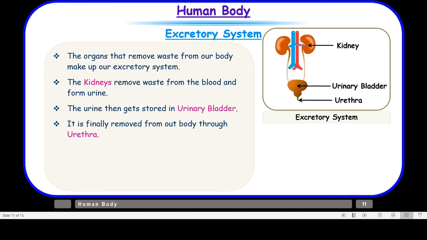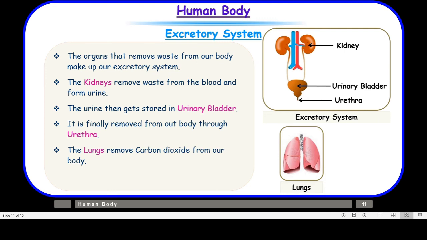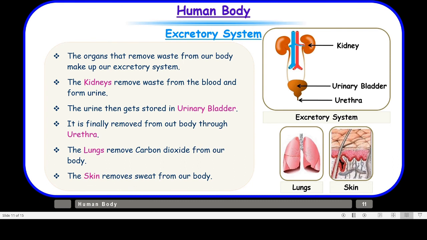There are some more organs that help in removal of waste, which are not directly connected to this excretory system, and these are the lungs. Lungs remove carbon dioxide from our body, because carbon dioxide is a waste product. And our skin removes sweat from our body. And what is sweat? Sweat is basically the extra water and extra salt in our body. So lungs and skin are also organs of excretion.